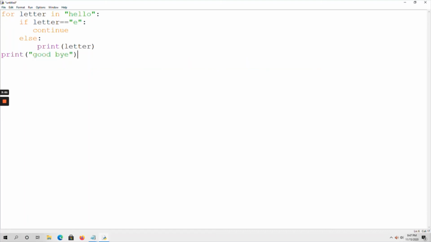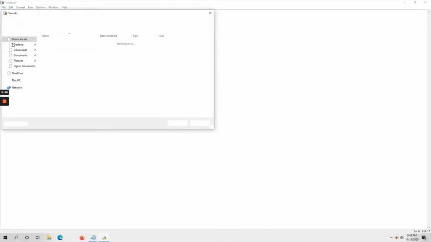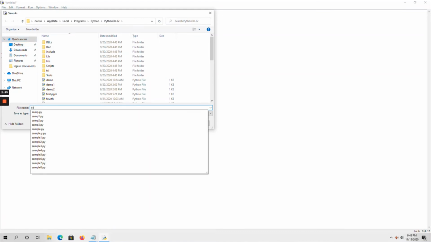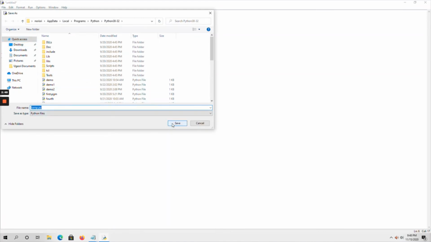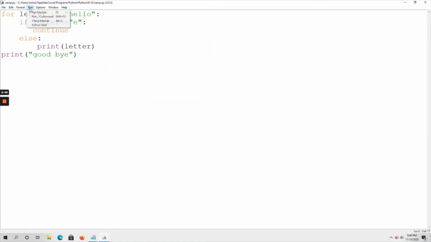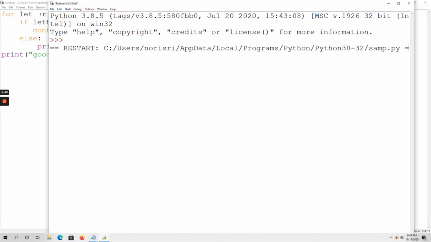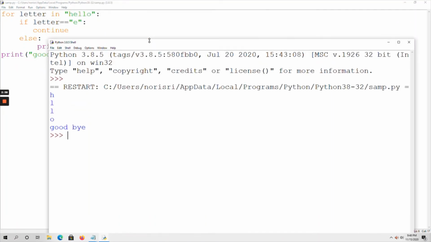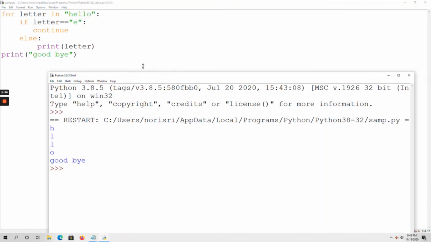Okay, so this is the program. So save the code. Okay, now run the module. So see here, this is the output I got. So let me explain this program.